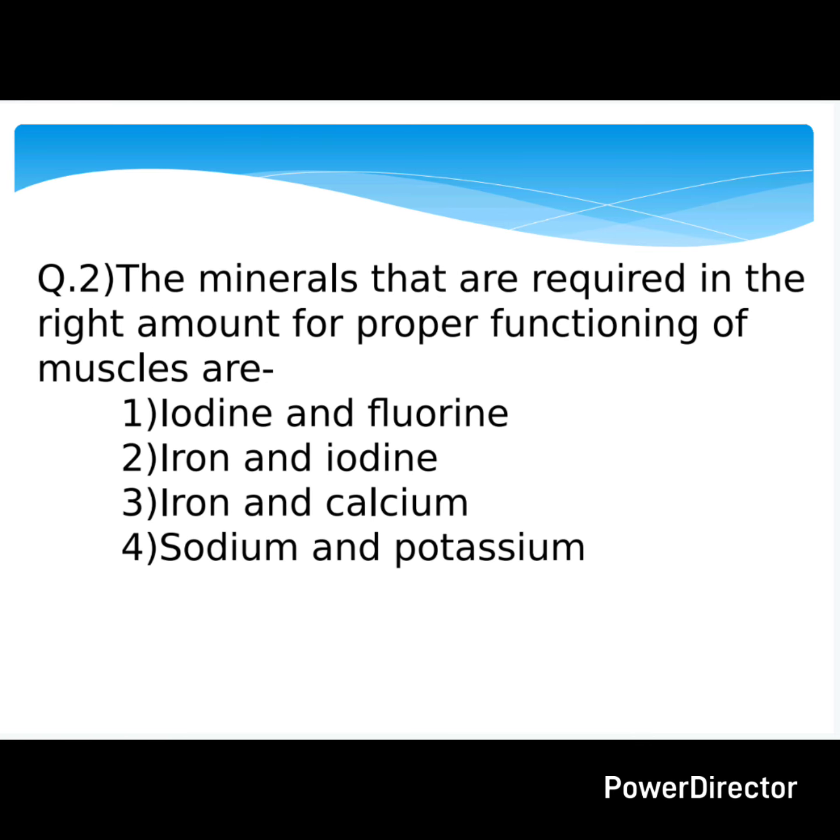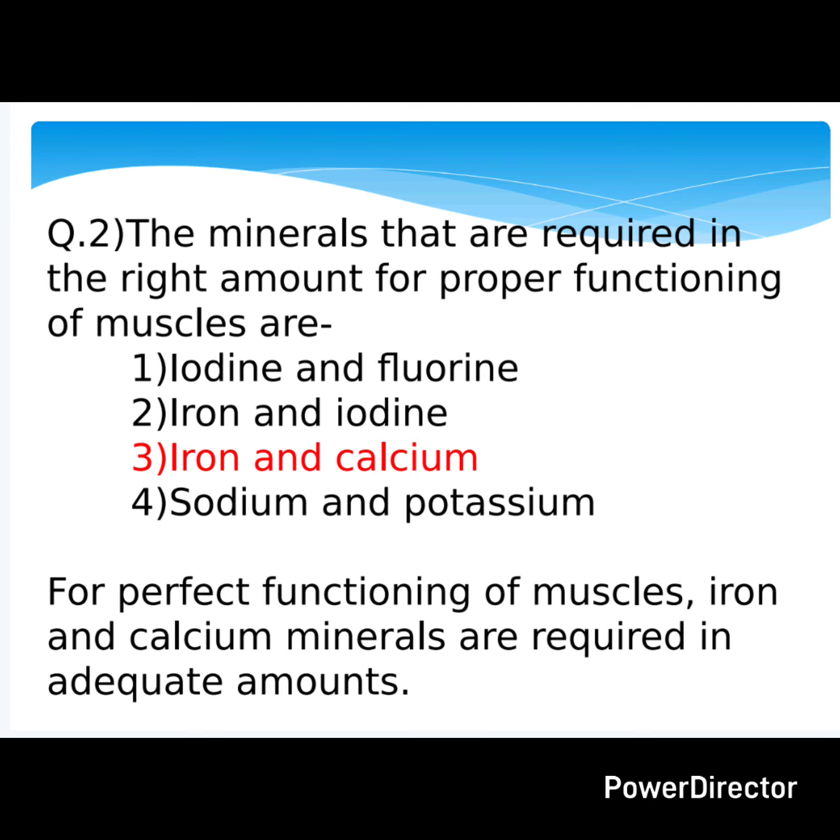Now, the second question: the minerals that are required in the right amount for proper functioning of muscles are. The options here are: first one, iodine and fluorine; second one, iron and iodine; third option, iron and calcium; and the fourth one, sodium and potassium. Yes, the answer here is iron and calcium. For perfect functioning of muscles, iron and calcium minerals are required in adequate amounts.